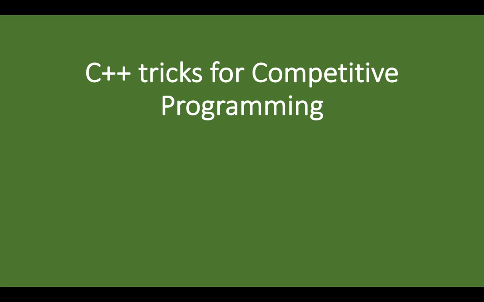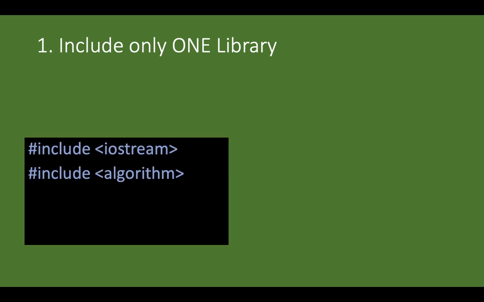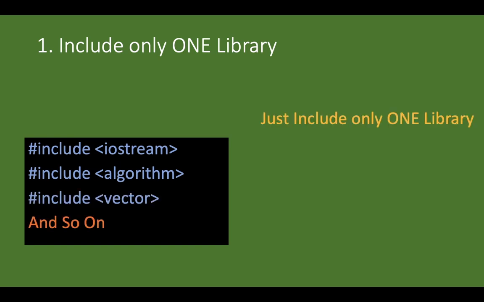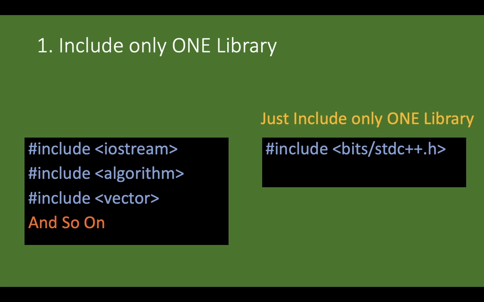In this video, I'll be talking about some tips and tricks in C++ for competitive programming. Starting with the first tip, we can save a lot of time with this trick. Instead of including many header files, we can just include a single header file which will fulfill our task. For example, if we include #include <bits/stdc++.h>, it would serve the task for all other header files.